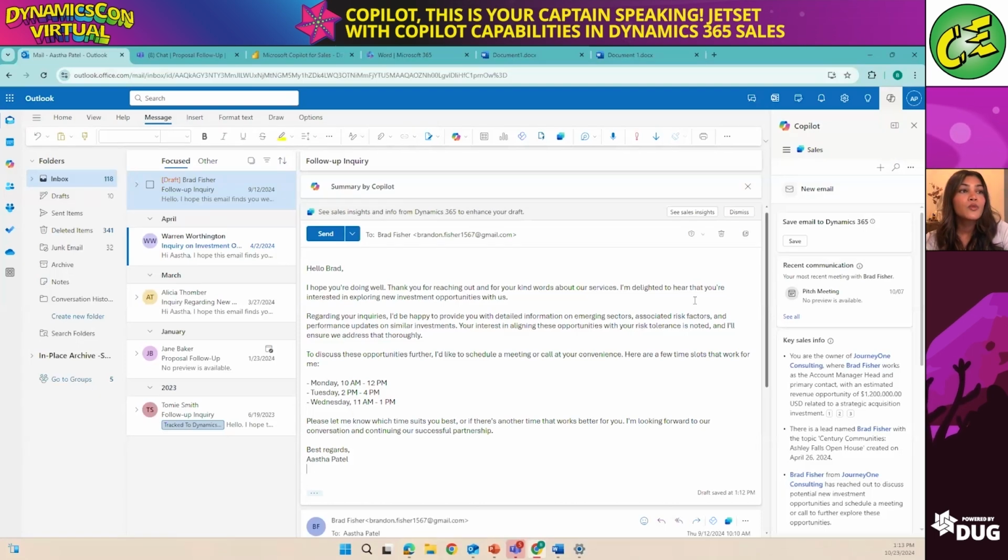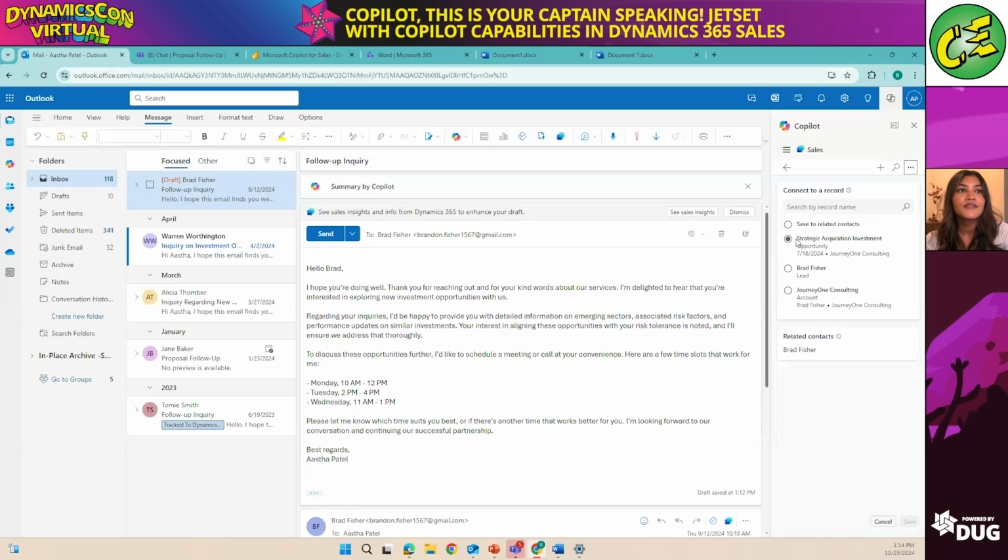Another thing, which I find extremely useful, because I do like having all of the conversations that I'm having with clients saved in my Dynamics CRM. I can click Save to Dynamics, and I can pick whether I want it saved to the account, the contact, or an opportunity. Then I can save that in Dynamics for me, and it'll be shown in the timeline section, so I can take a look at all the email conversations that I've had with Brad in the past.